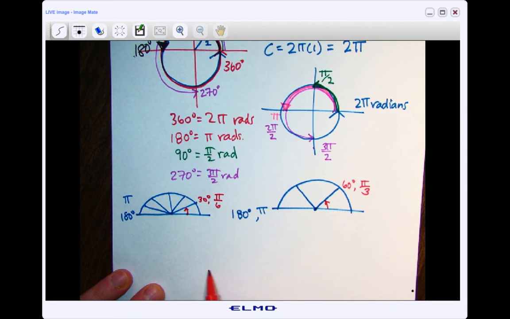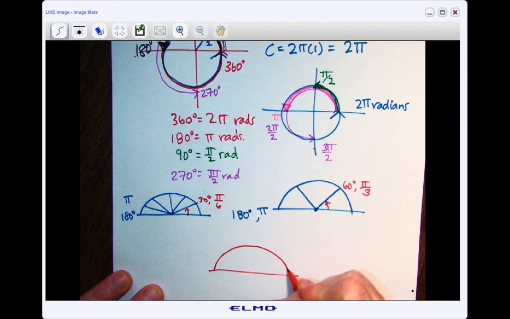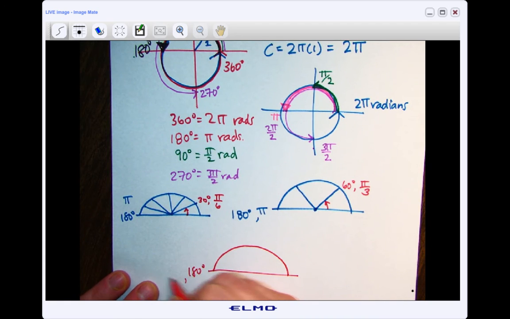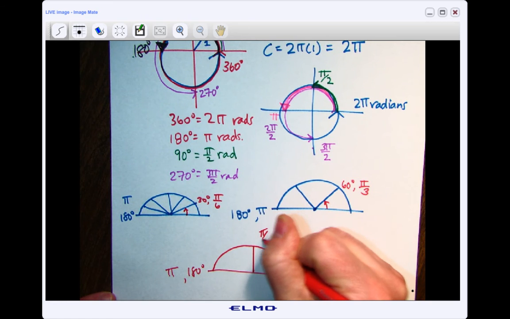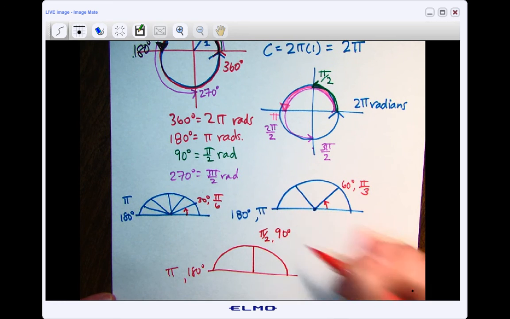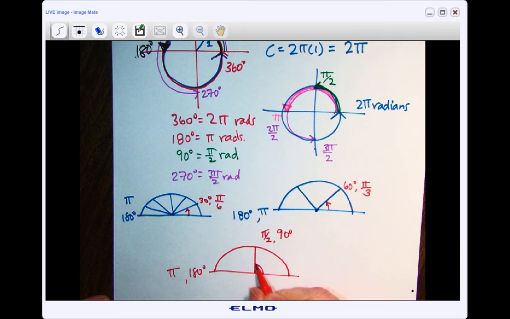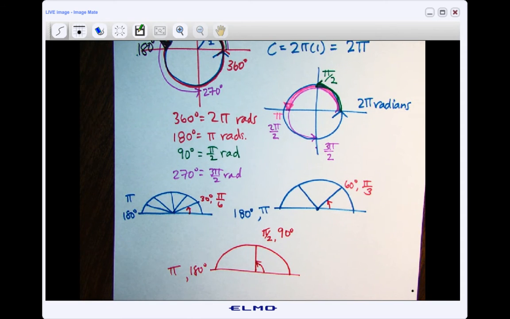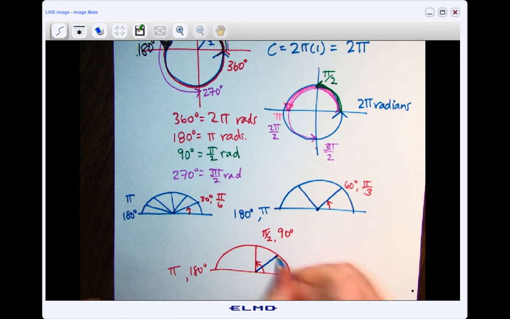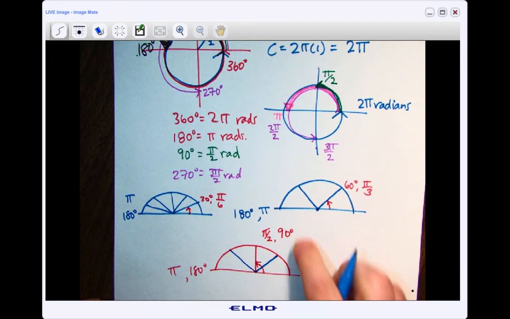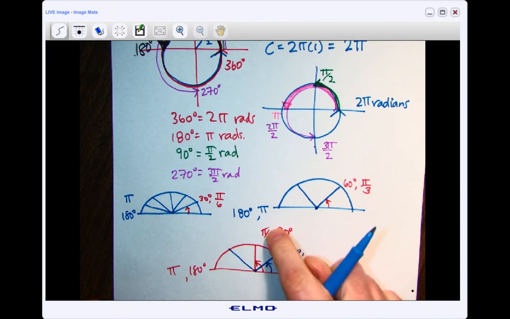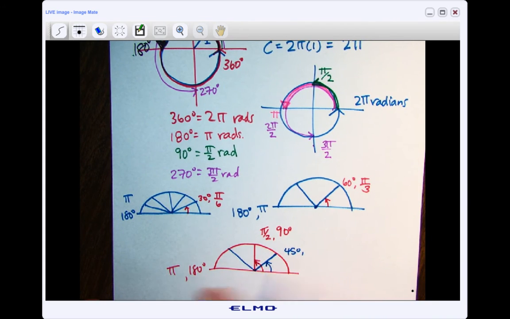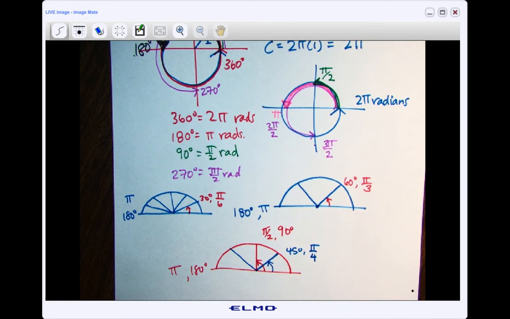And the last very common one that you really need to have some understanding of pretty quickly is this: if I cut this one in half, everybody knows that this one is pi over 2 or 90 degrees. So from here to here is pi over 2 or 90 degrees. But if I cut each of these in half, well, half of 90 degrees is going to be 45 degrees. Or if I cut this in half, or you can think about it as cutting this into 4, this is going to be pi over 4.